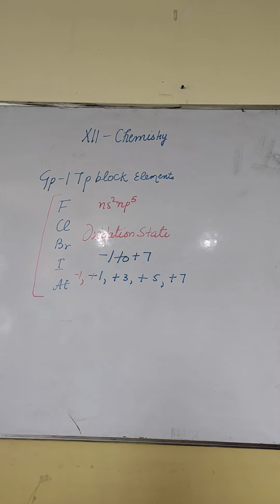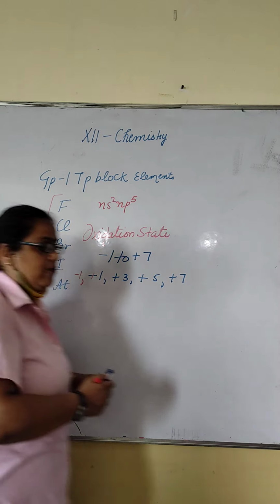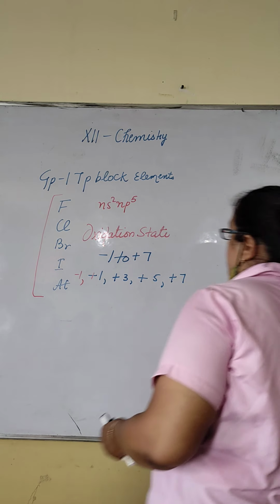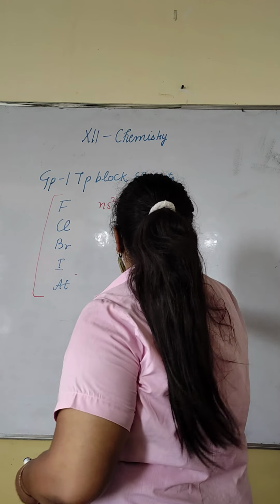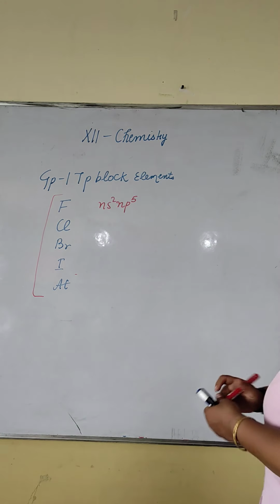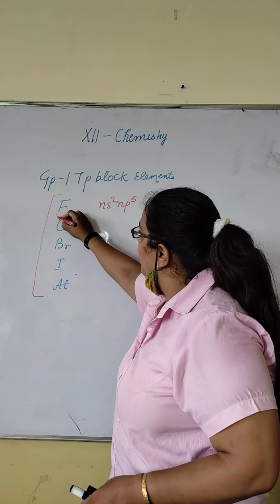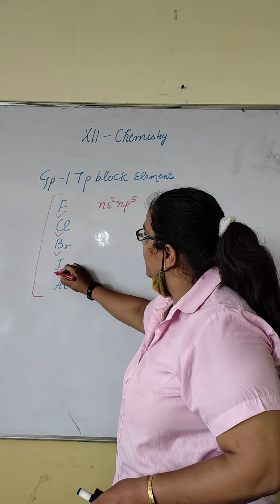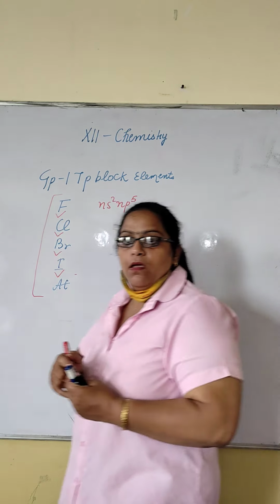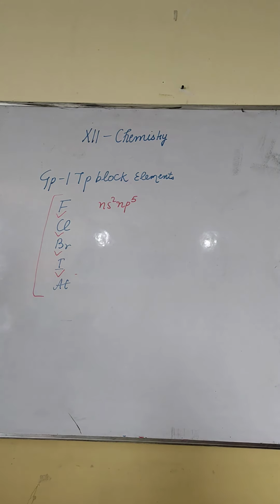Next, about its oxidizing power. Very important question. On coming down the group, oxidizing power decreases in this way. Because oxidizing power means how easily it takes the electrons.